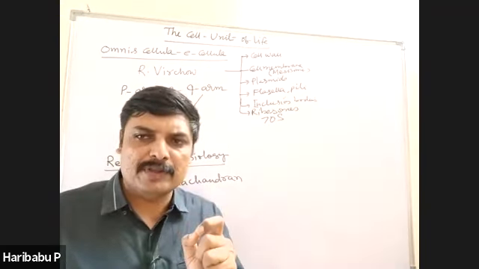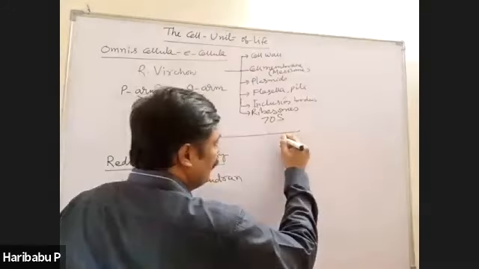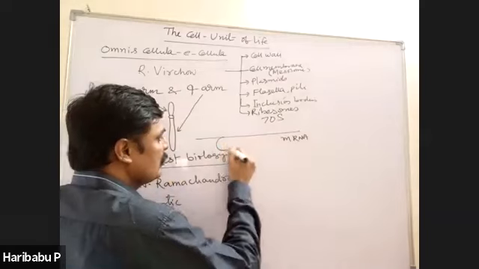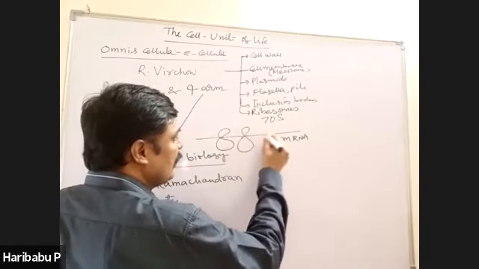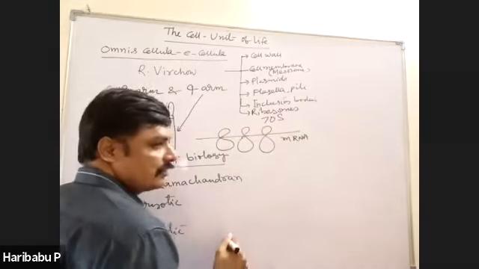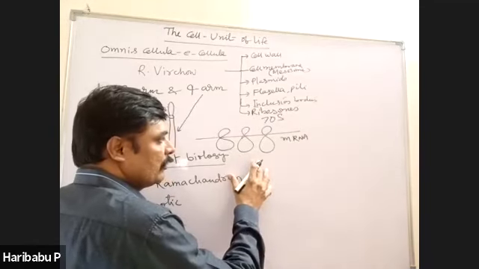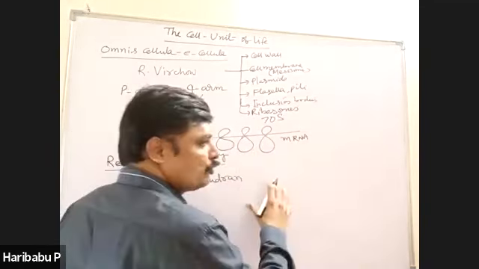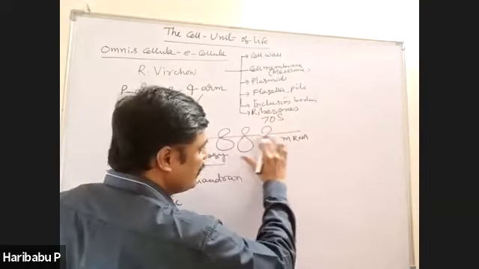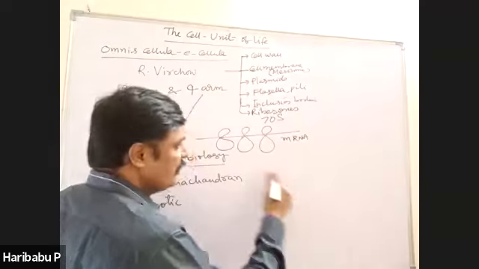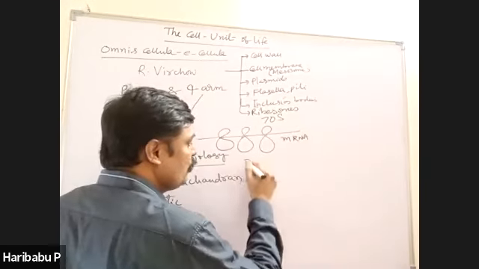Look at here. This is the mRNA. To the mRNA, several ribosomes are attached like this. Such an arrangement of ribosomes, that means several ribosomes attached to a single mRNA and translating the message present on mRNA into polypeptide or protein, is called polysome.